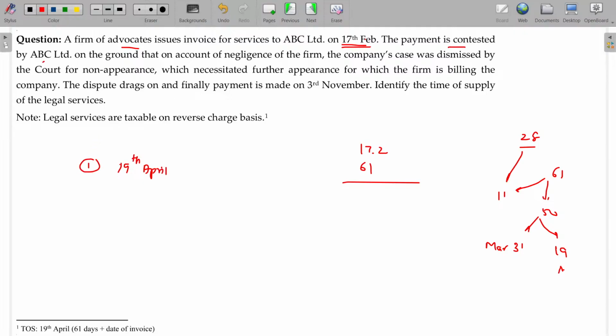The payment is contested by ABC Limited on the ground that on account of negligence of the firm, the company's case was dismissed by the court for non-appearance, which necessitated further appearance for which the firm is billing the company. The dispute drags and final payment is made on 3rd November. Whatever it may be, the payment being 3rd November, we never bother about any dispute between these two. Whichever is earlier will be final, the earlier date being 19th April. Identify the time of supply for the legal services: 19th April will be the final date.